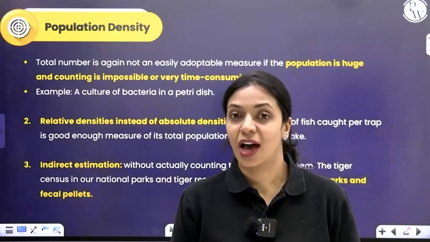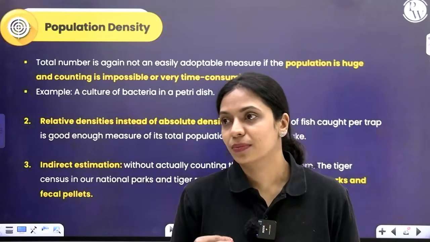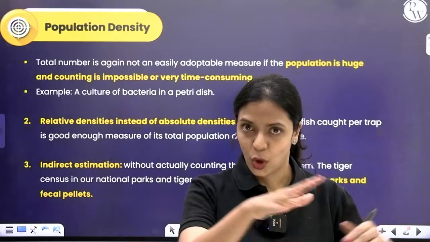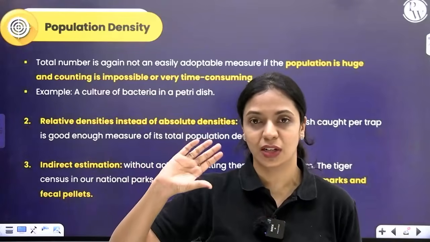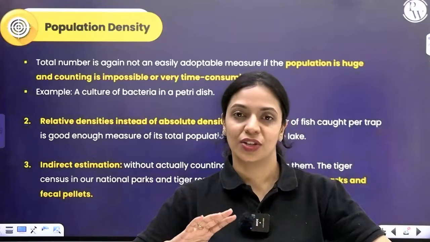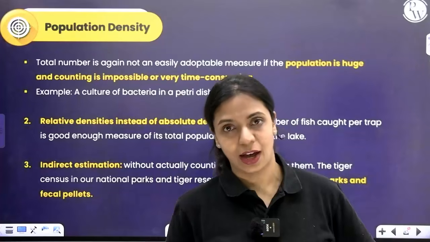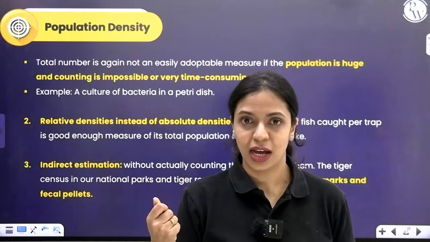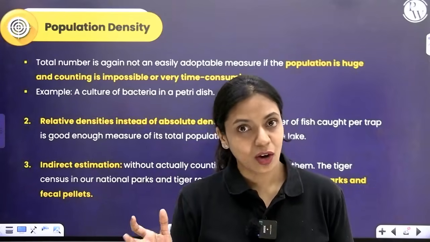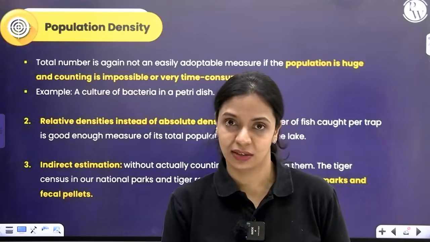In order to find out how many Chlamydomonas are present in a pond, you know roughly how much water is present in a pond. If you can measure how much is present in 1 liter, you can do the calculations and find out approximately how many are present in the pond. If you just catch the fish in one trap, you can kind of get an idea of how many fish might actually be present in the pond or lake.